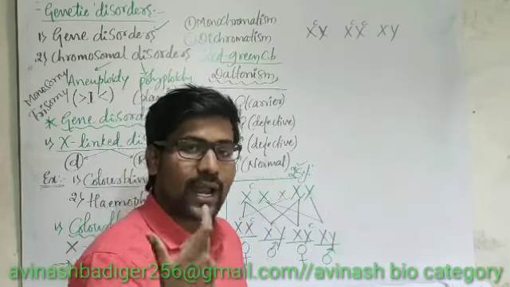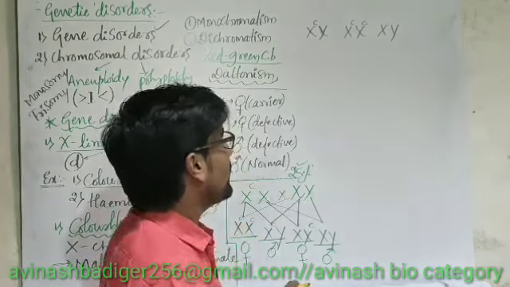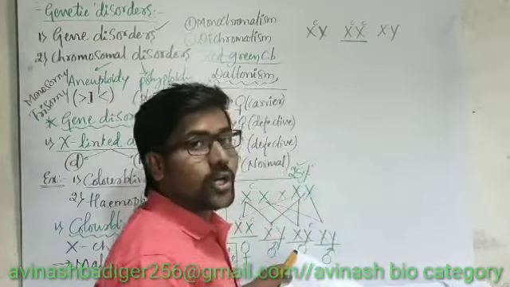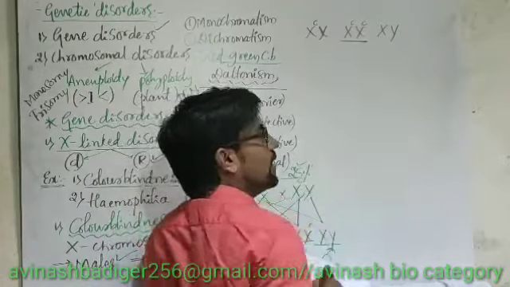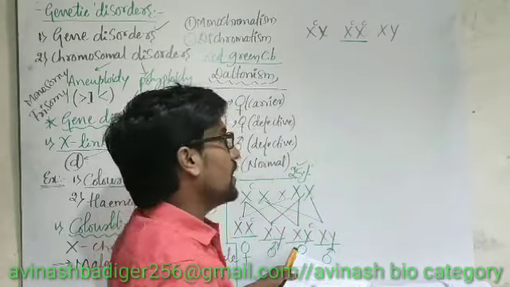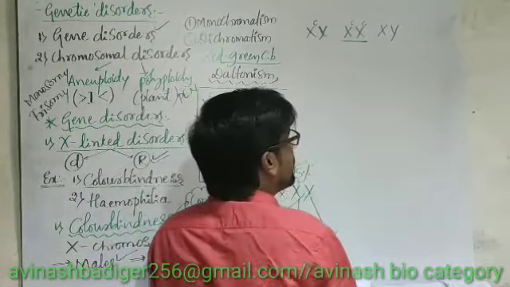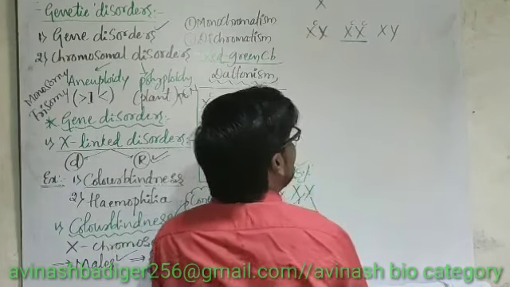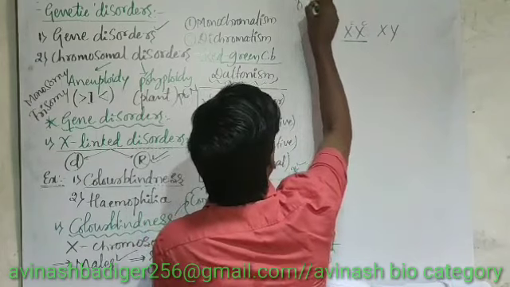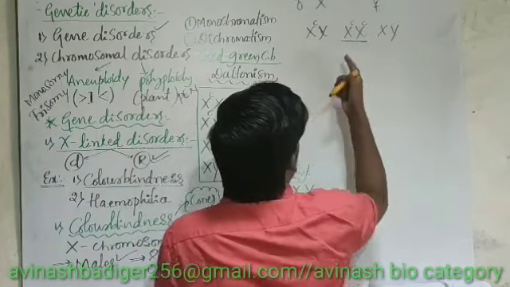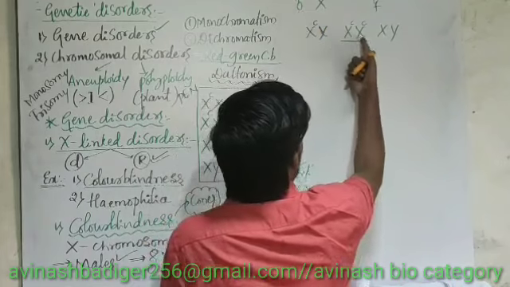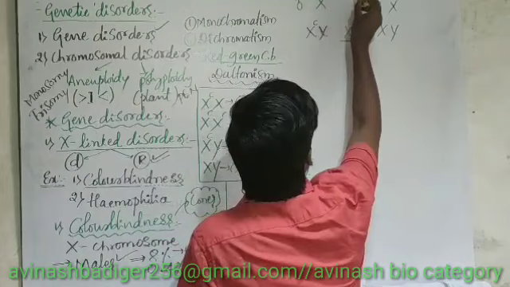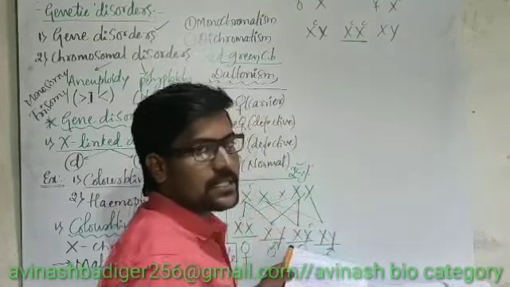So here, how to identify their genotype means we are having the main clue, this one. Daughter is colorblind and daughter is having 2 X chromosomes. 1 X chromosome is given by one parent. Let me consider father this side and mother this side. 1 X chromosome is given by the father. 1 X chromosome is given by the mother. And both are carrying defective genes.